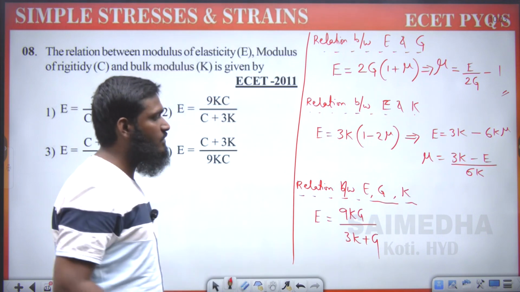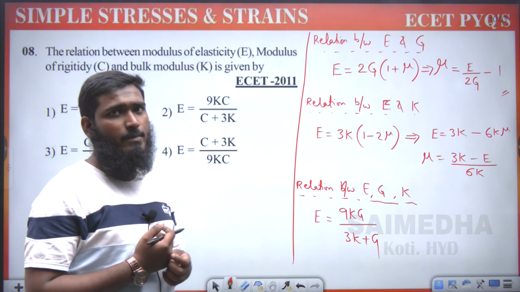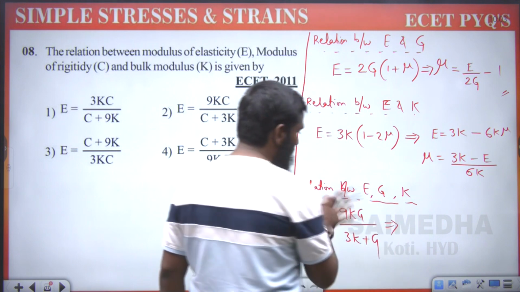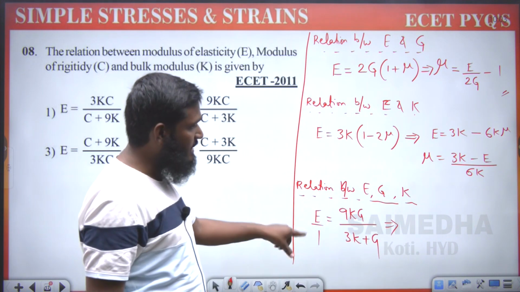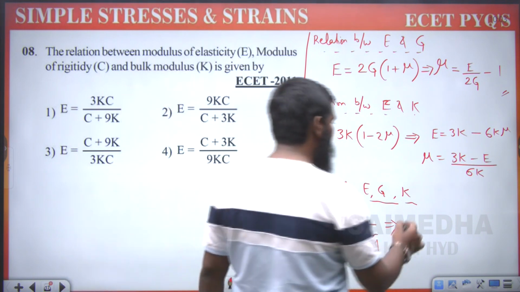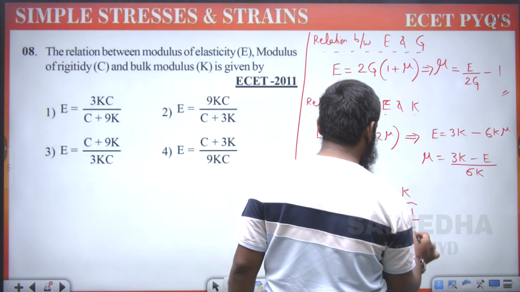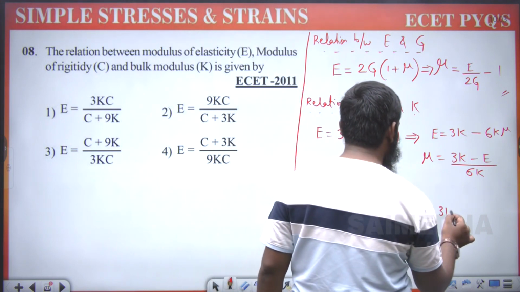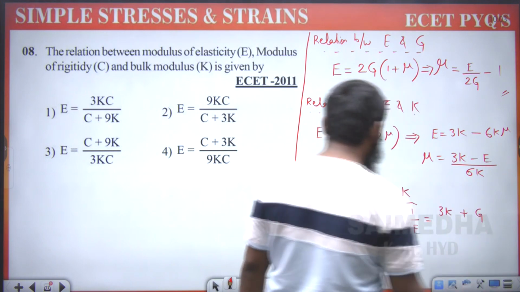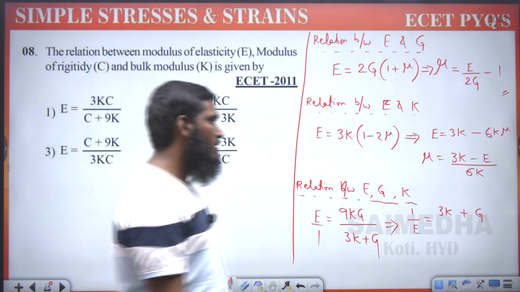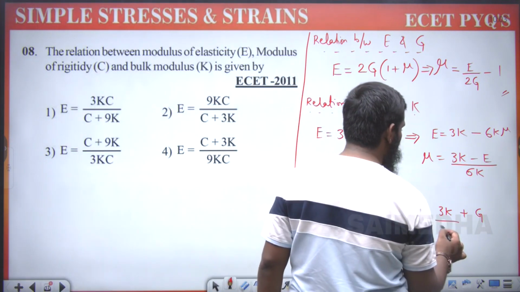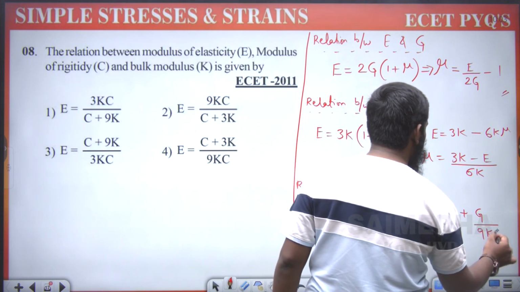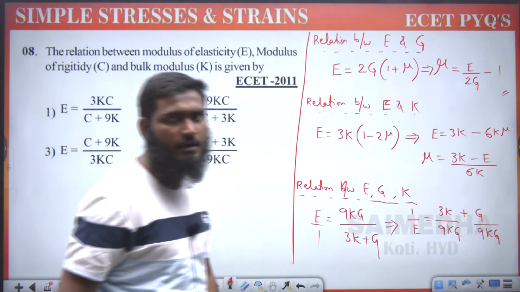Now again for this part, sometimes another formula will be given. What is that other formula? Listen here carefully. Suppose we take the reciprocal of this, then E by 1 will become 1 by E. So writing 1 by E here, it is equal to the reciprocal, 3K plus G divided by 9KG. Splitting the numerator, we have divided by 9KG here and divided by 9KG over here also, okay.